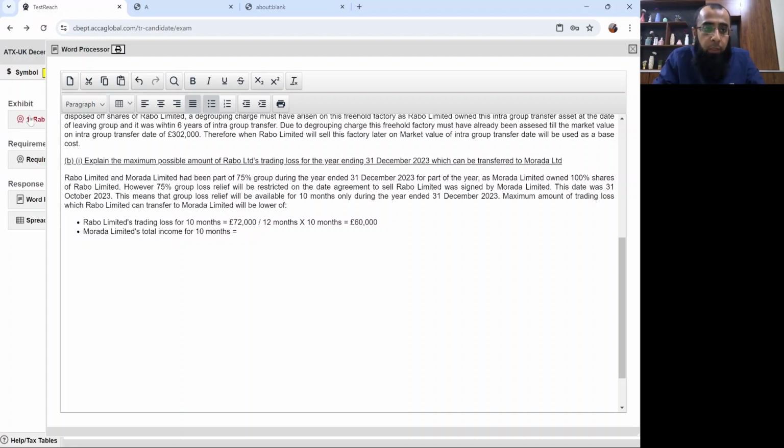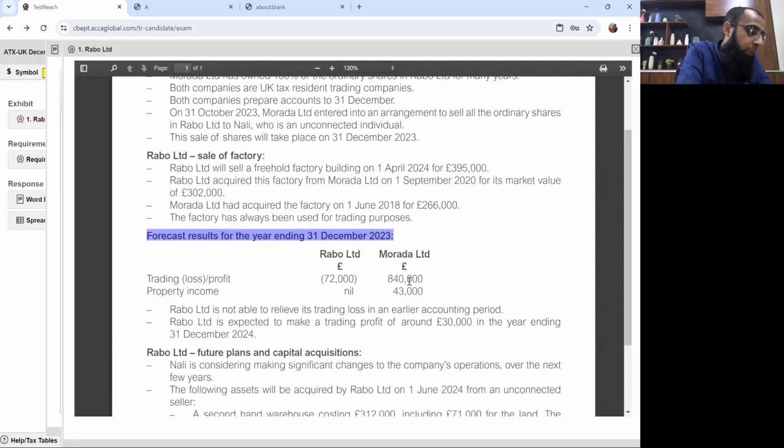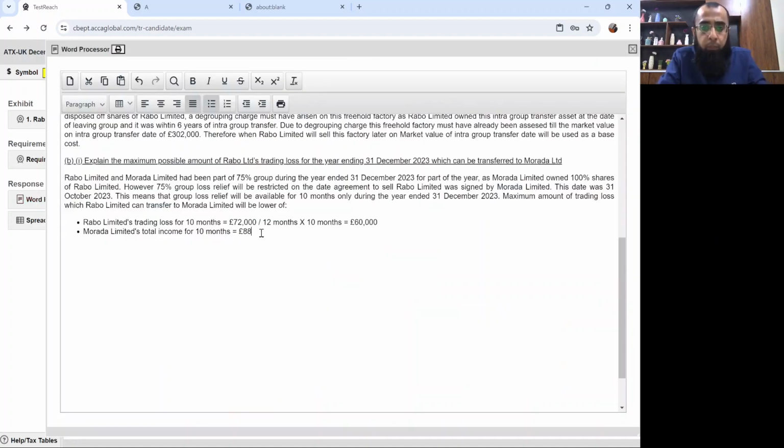Murada Limited's total income for 10 months will be 840 plus 43, which is £883,000, divided by 12 months multiplied by 10 months. That will be £735,833. So obviously the lower of the two will be £60,000. The maximum amount of loss relief will be £60,000. I particularly believe that, again, for a student at advanced taxation level, it's an easy one.